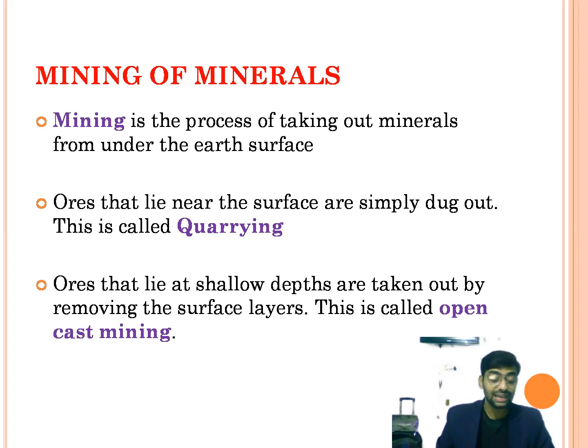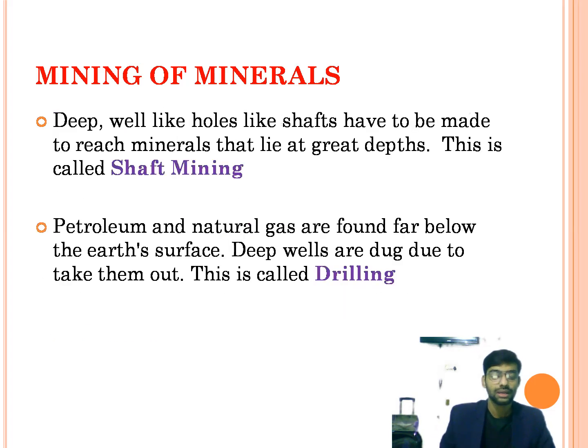Ores that lie near the surface are simply dug out. This process is known as quarrying. Ores that lie at shallow depth are taken out by removing the surface layers. This is called open cast mining. Next, deep well-like holes called shafts, S-H-A-F-T, have to be made to reach minerals that lie at great depth. This is called shaft mining.